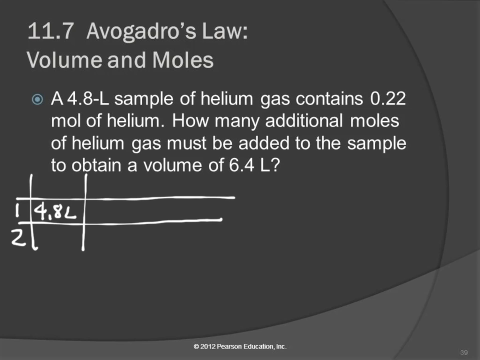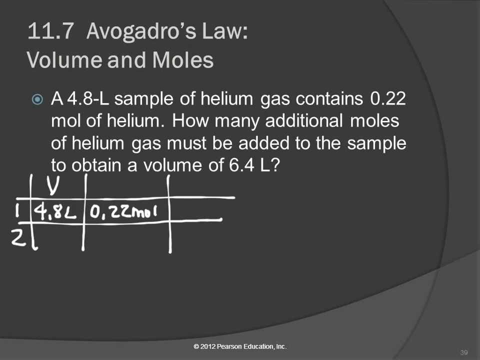Doesn't tell us the name of the quantity. But liter is a unit of what? Volume. So this is the volume of the gas. We tell that by the unit. So that's volume. Contains 0.22 moles, so let's write that down, 0.22 moles. This is our new variable.